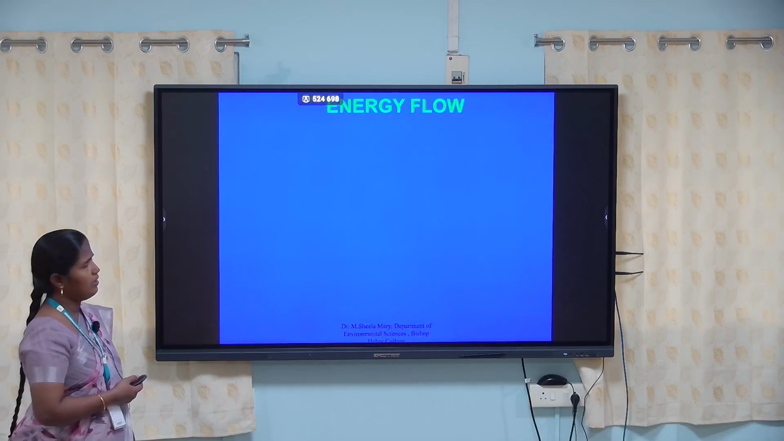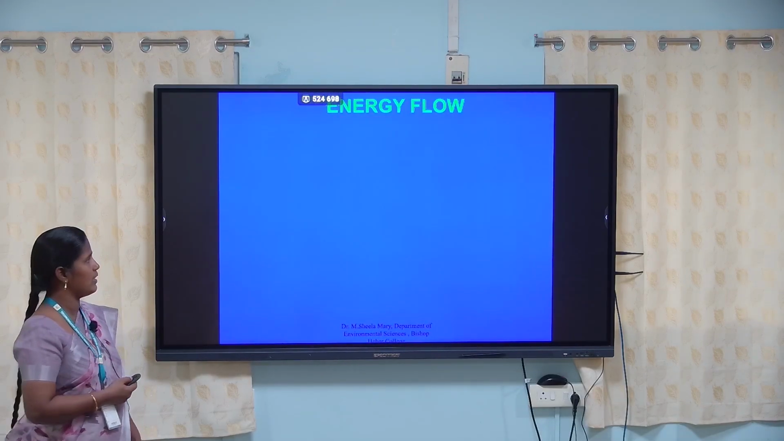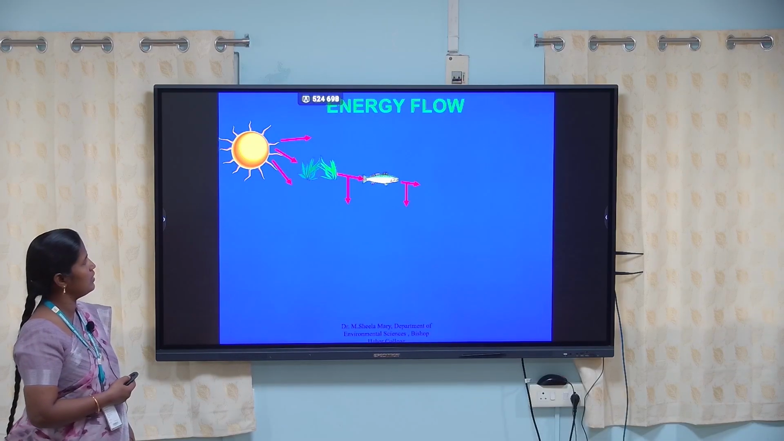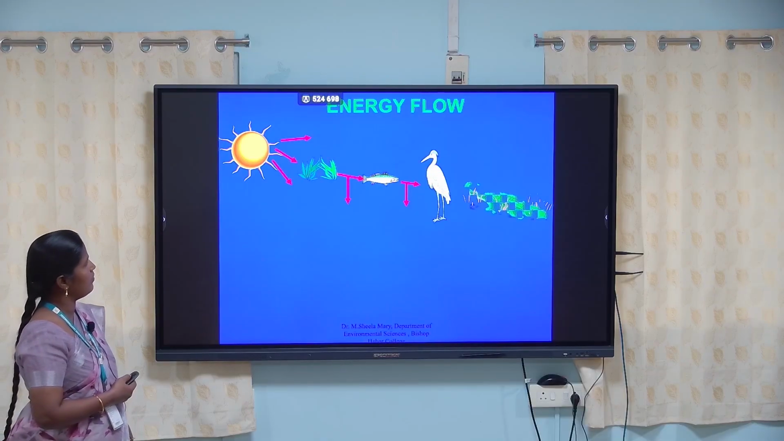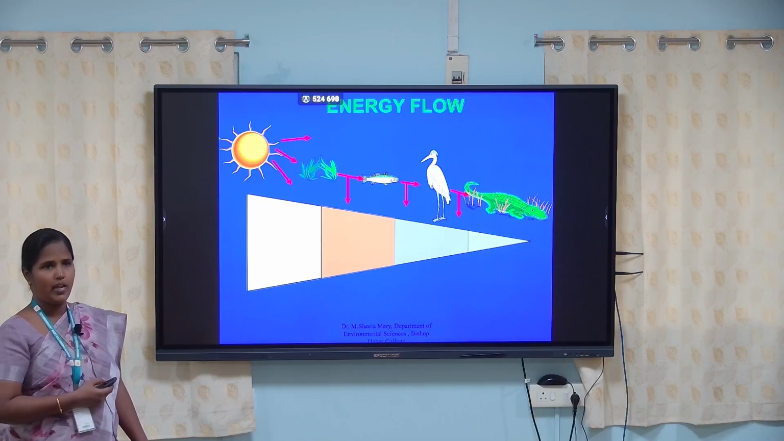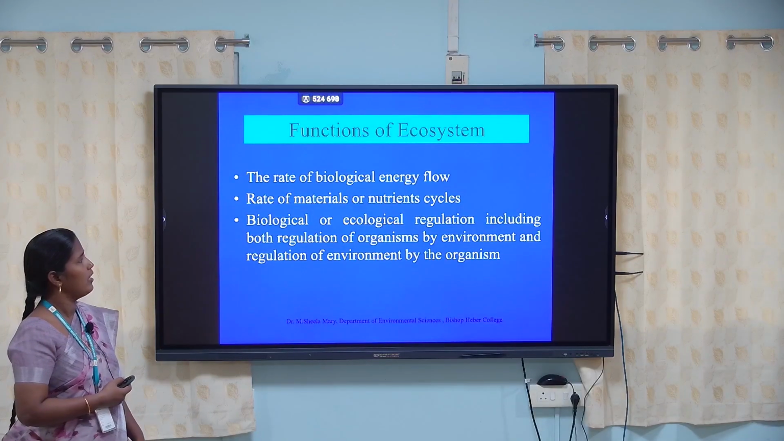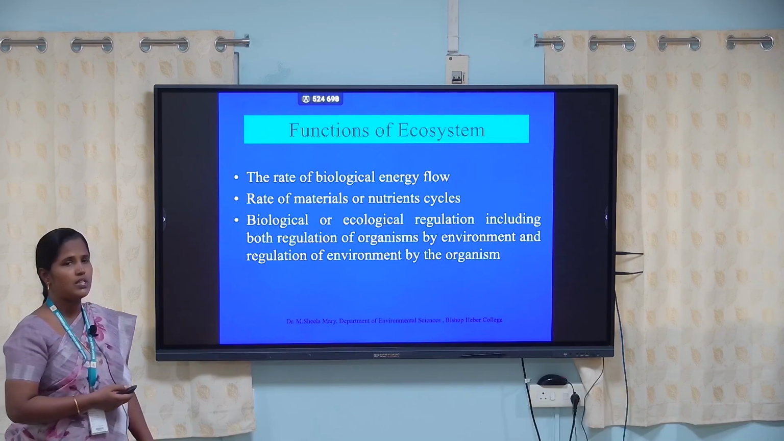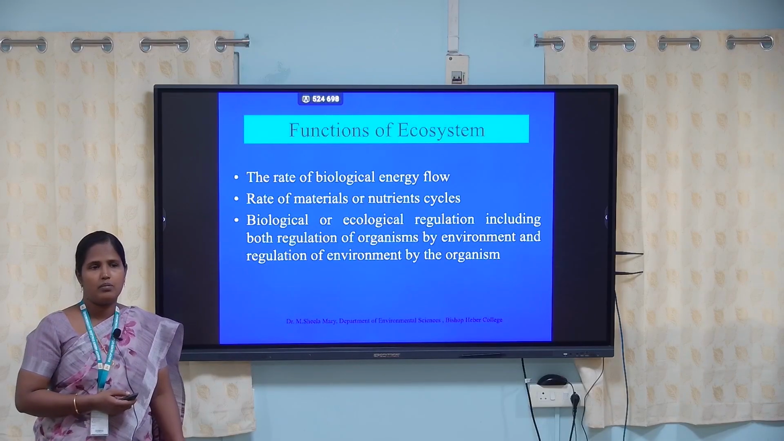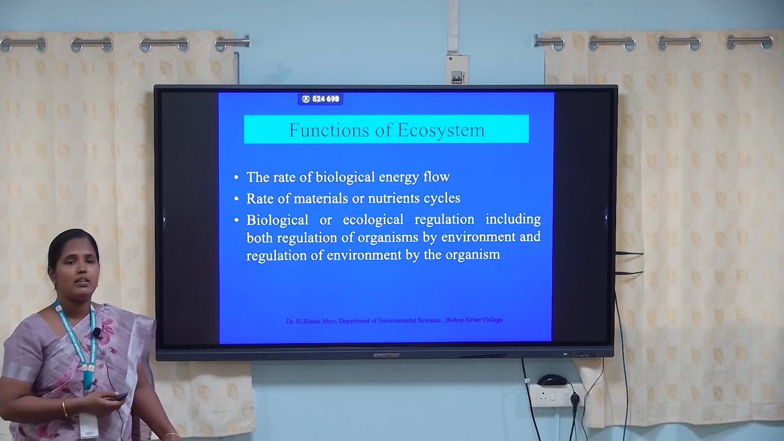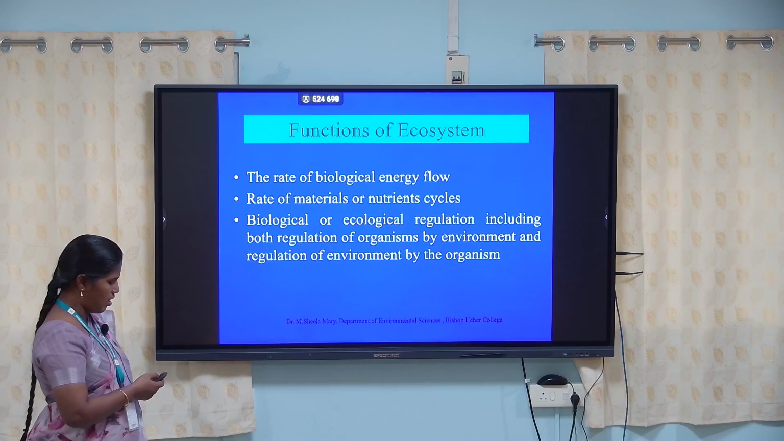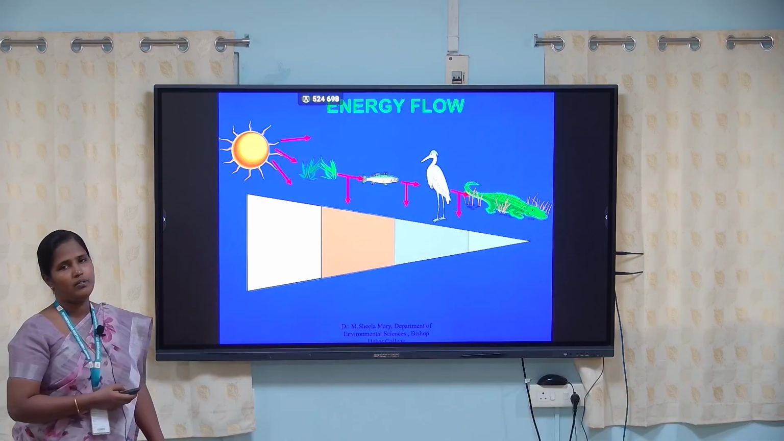So then the energy flow. What is the main function of the ecosystem? Energy flow. This slide shows the simple food chain. Through this food chain, how the energy flow is transformed from one trophic level to another trophic level. According to the laws of thermodynamics, the energy flow is functioning. What is the first law of thermodynamics? Energy can neither be created nor destroyed, but it can be transformed from one form to another form. That is called the first law of thermodynamics. According to that, the energy flow is functioning.